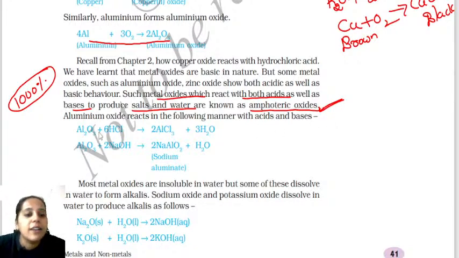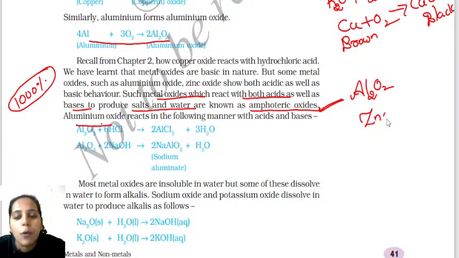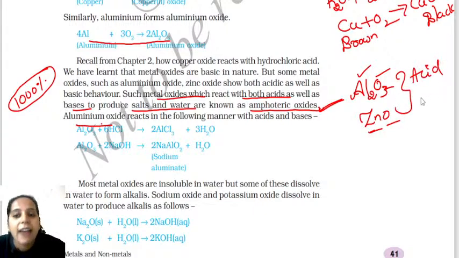Examples of amphoteric oxides, children, are aluminum oxide and zinc oxide. Remember: aluminum oxide, Al2O3, and zinc oxide, ZnO. What are these? Aluminum oxide is a metal oxide. Zinc oxide is a metal oxide. So these are the two metal oxides. They react with acids as well as bases. This question is very important: what are amphoteric oxides? Understood?